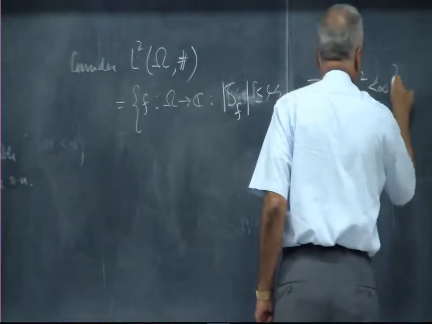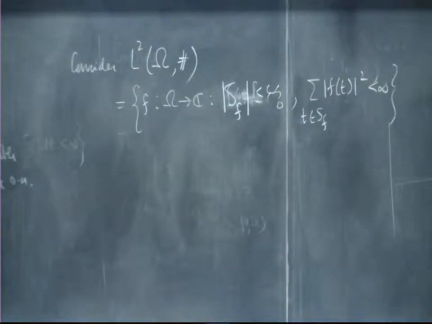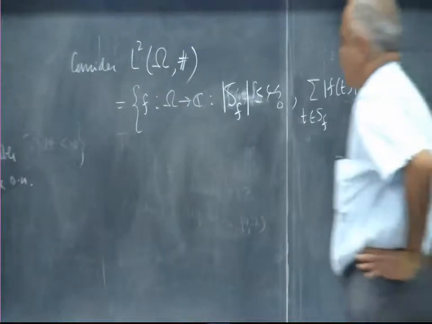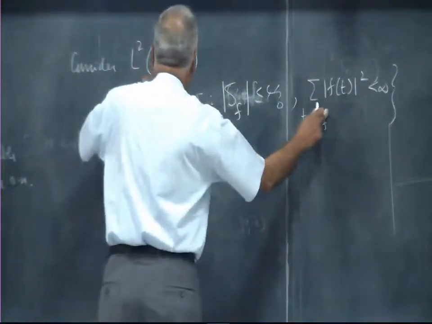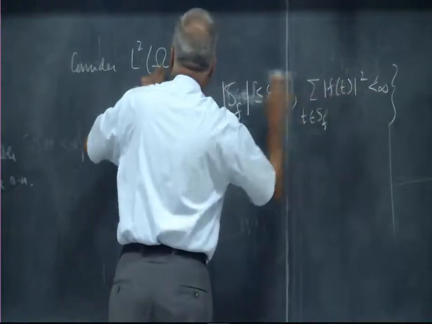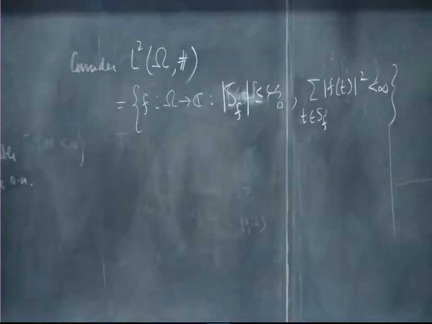that must be finite. It is just mimicking the L2 space, except that the summation is done over different sets now. For each function the support will be different, so the summation will be done over different sets. And this is what is meant by the square integral of the function over the counting measure. The mass is at individual points, so it picks up the value and adds them up.